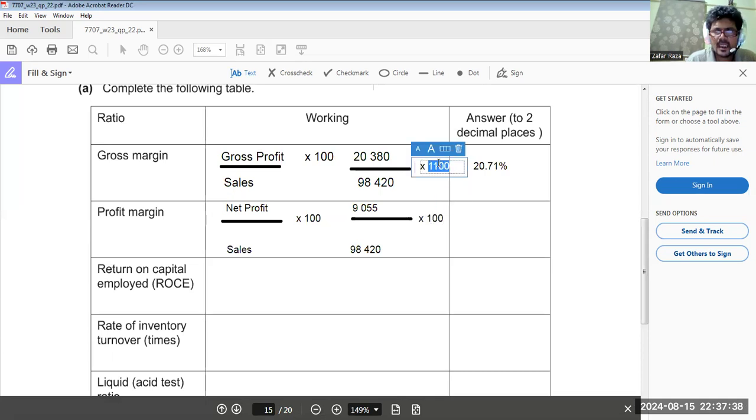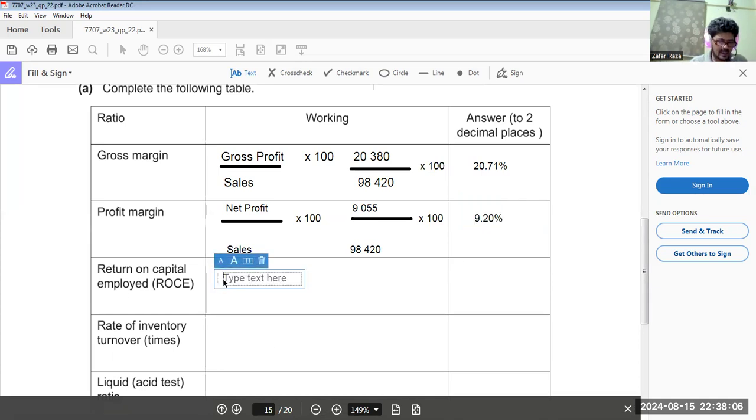Where did this 1100 come from? It must be a mistake. Okay, the answer would be: 9055 divided by 98,420, percentage, 9.20. Getting my point clear? 9.20. Now we cannot round up. 9.20%.